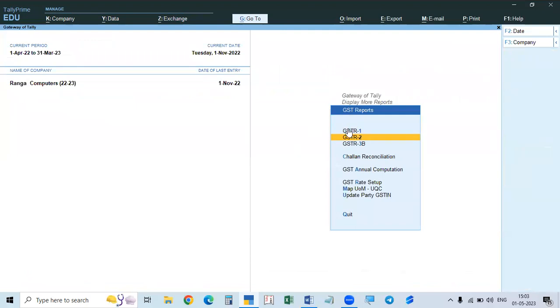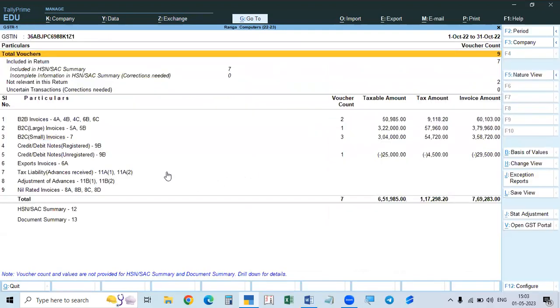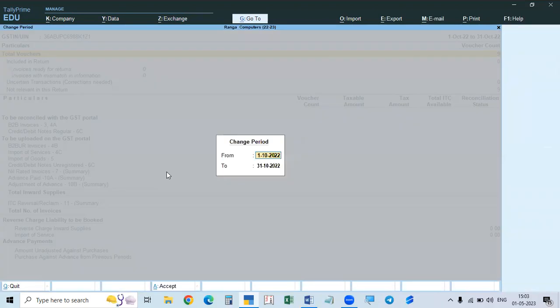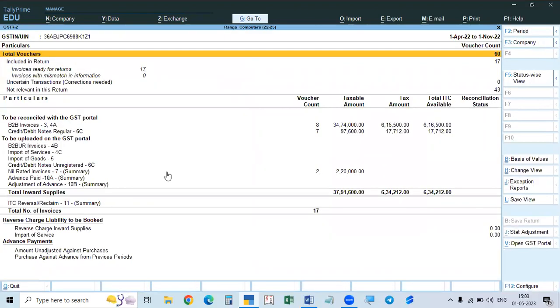This is relating to the outward supplies or sales. Outward supplies, sending out, means sales. And the next one is GSTR 2. Again, we take the period. This is relating to the purchases. Whatever purchases we recorded will be shown in this report. This is a purchase report, but this is not going to be filed.